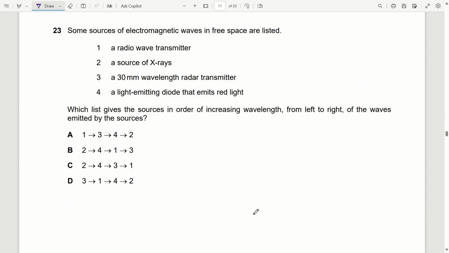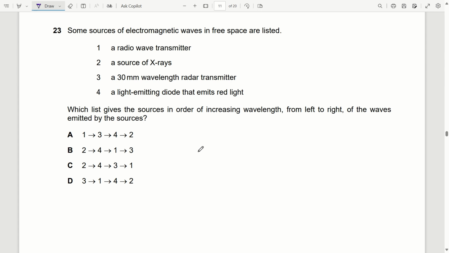Question 23. Some sources of electromagnetic waves in free space are listed. Which list gives the sources in order of increasing wavelength from left to right of the waves emitted by the source? So for X-rays, we know they have short wavelength.